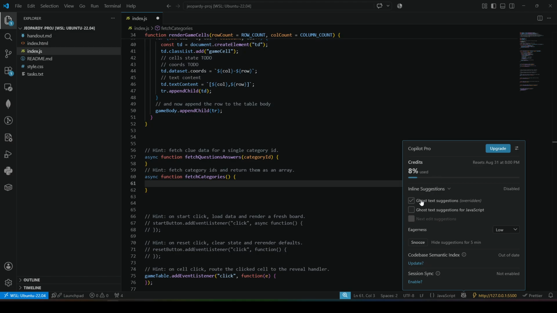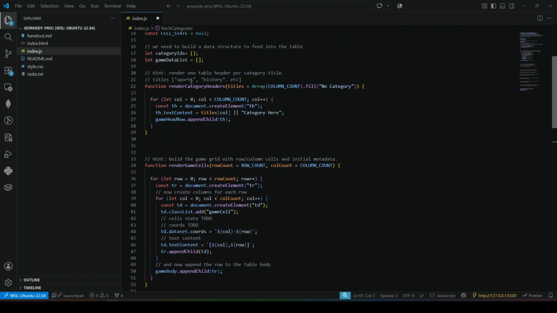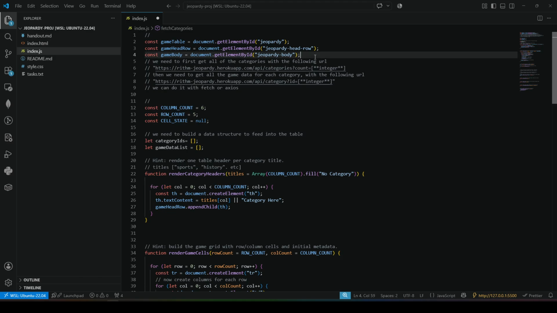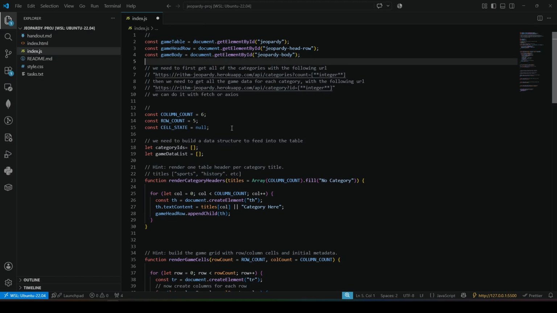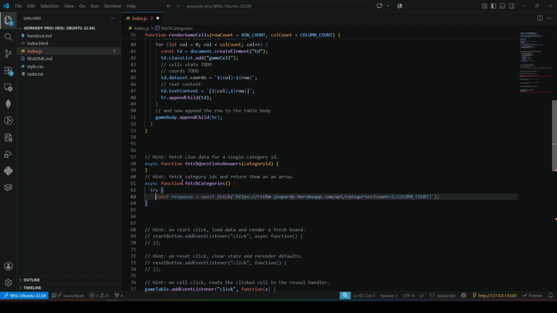Let's see. Do I want to go with Copilot here? Maybe. I'll see if I get annoyed by it or not. So we'll do a try catch block. We have our API endpoint. Copilot should pick up on that. It gets commented out, but we'll see. And first let's get the categories. So try. And then, well, let's see what Copilot is doing.